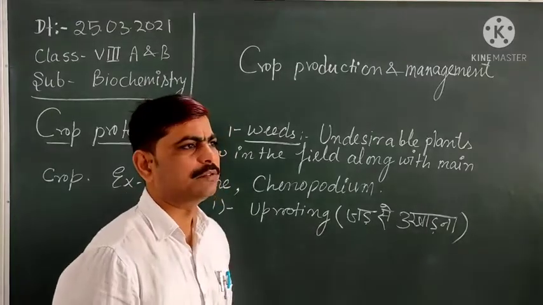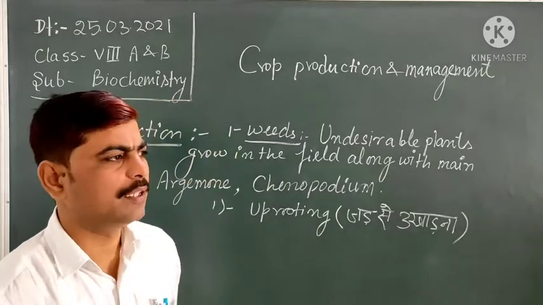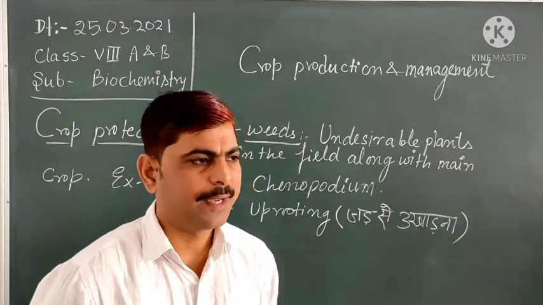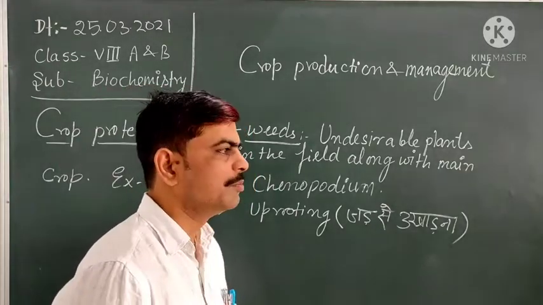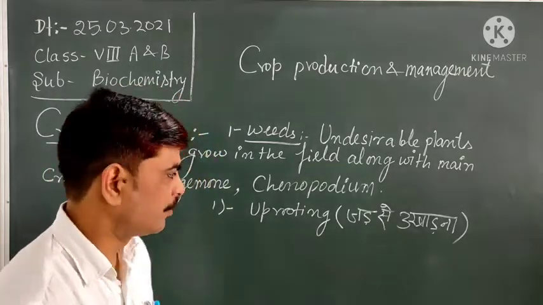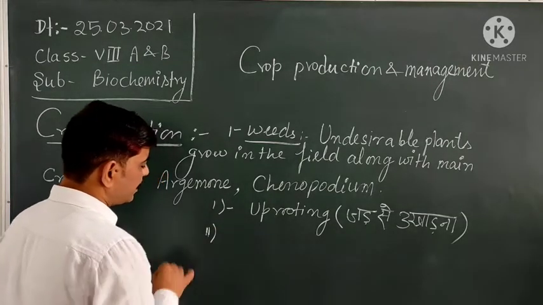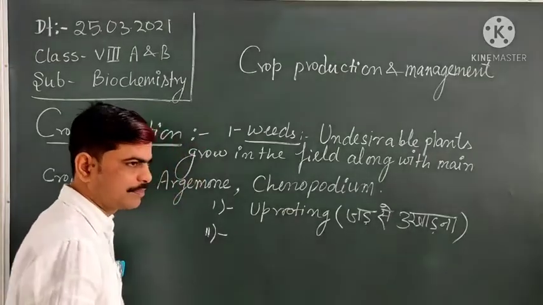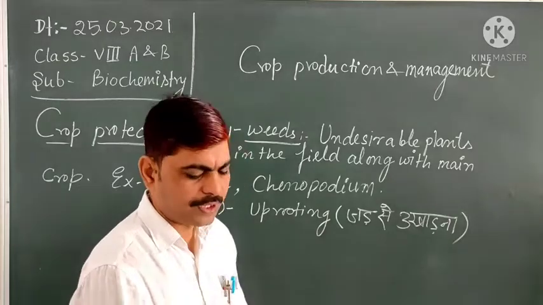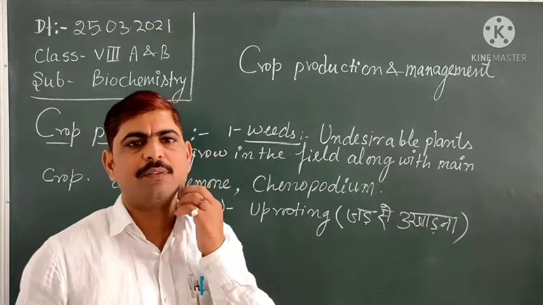This technique is very effective because after uprooting, the plants dry and we can burn them or bury them in the soil. If buried in the soil, they become available in the form of compost, and the vegetative parts along with the flowers and seeds are also removed. Okay. The second technique is the physical method. This method can be done by hand, just pulling it out from the soil, or by using any type of agricultural tool like the trowel or khurpa.